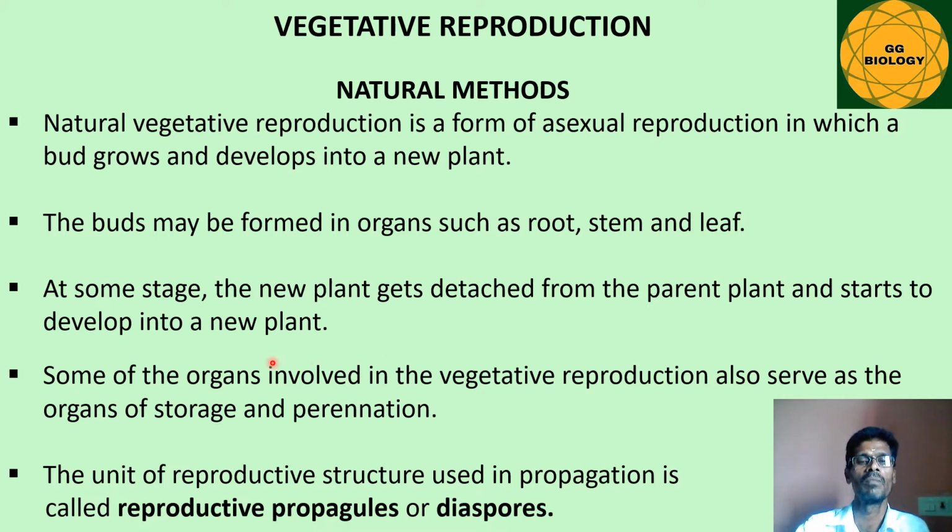Later it will lead an individual plant life. Some of the organs involved in vegetative reproduction also serve as organs of storage and perennation. Apart from their primary function, plant growth, they also do certain important functions known as storage, in which they store the food material, and they also act as perennation. The unit of reproductive structures used in propagation is called reproductive propagules or diaspores. Even this question we may get from a 1-mark point of view. Those structures which are responsible for vegetative propagation are called reproductive propagules or diaspores.